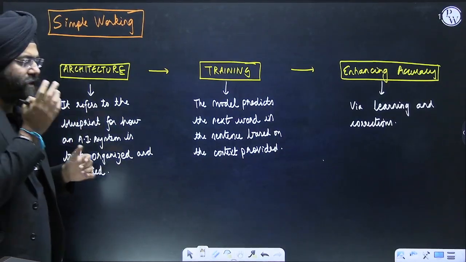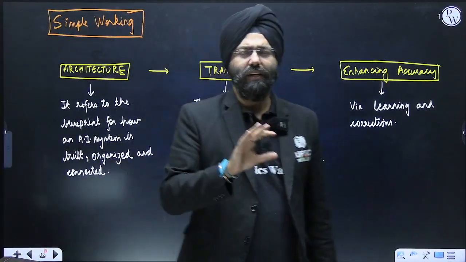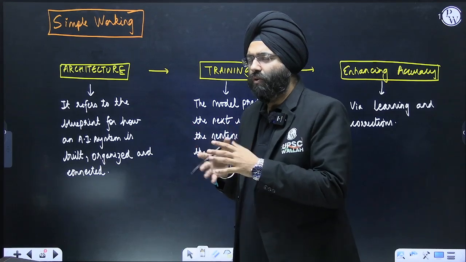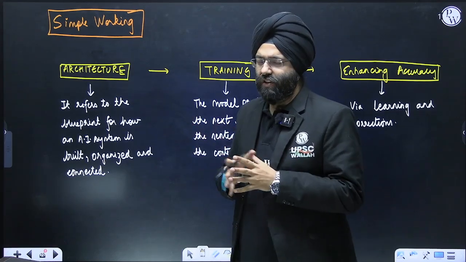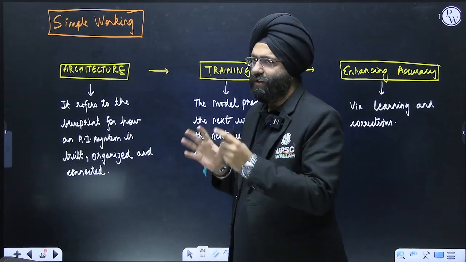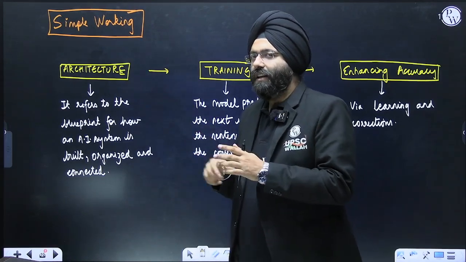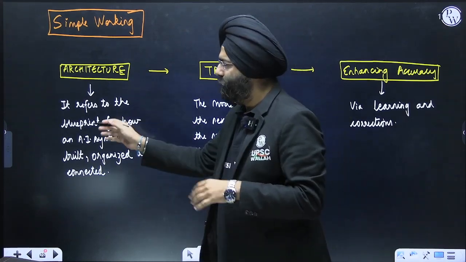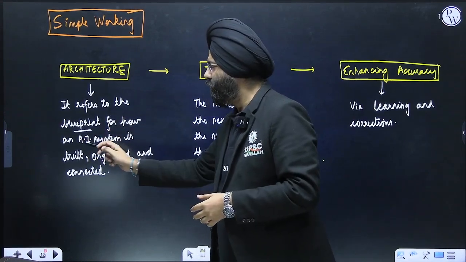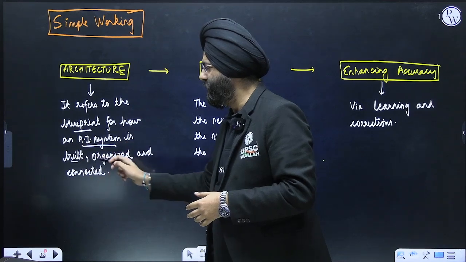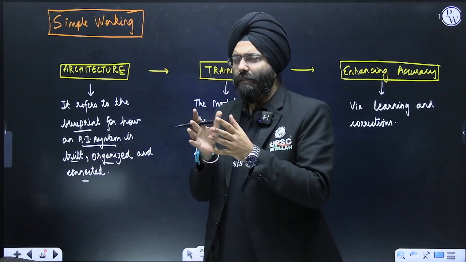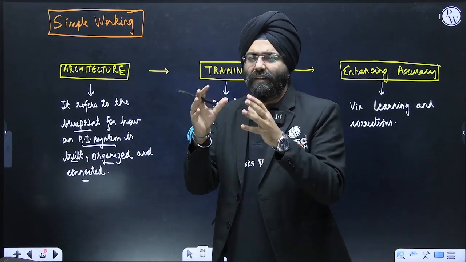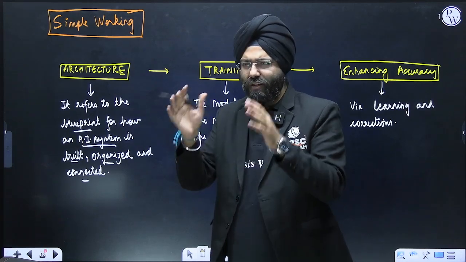How does this basically work? I've simplified it in a very lucid manner. Now, please understand, these are basically artificial intelligence software. So, there's a concept known as architecture. Just as a building has an architecture, these softwares also have an architecture. It refers to the blueprint of how the artificial intelligence system is built, organized, and connected. This basically represents how the software is working, how those neural networks are connected, how the functioning takes place. So this is like a blueprint.